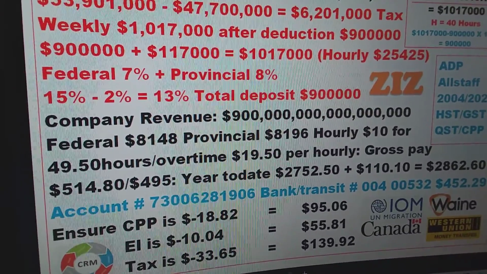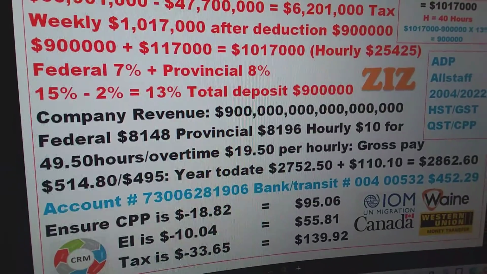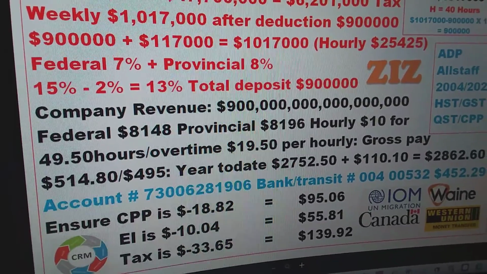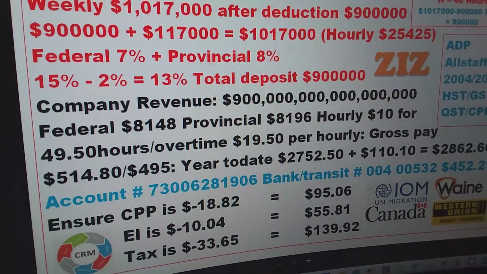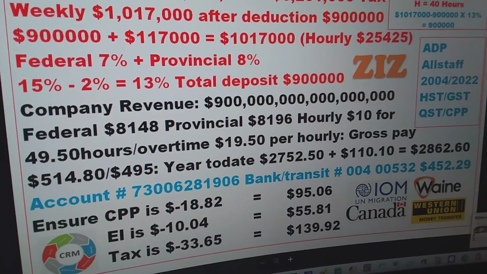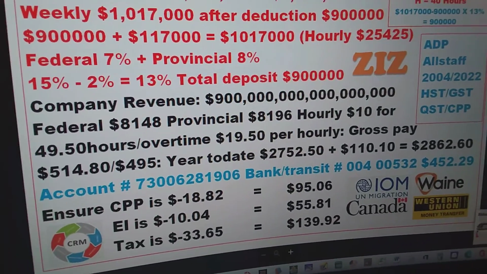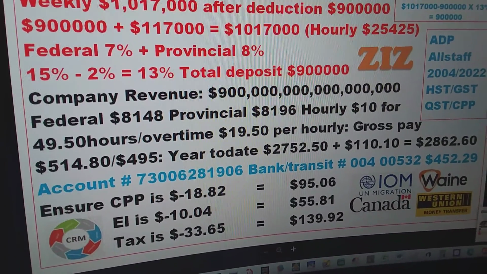And then if we calculate the overtime, we are roughly around $19.50 per hour. Gross pay is there, and then my net is there.